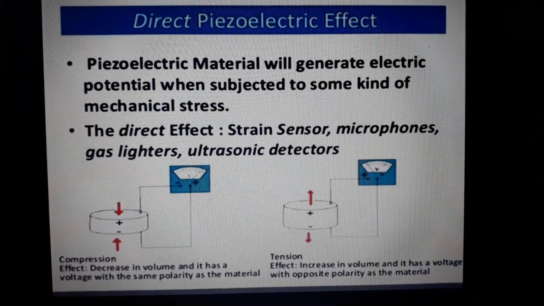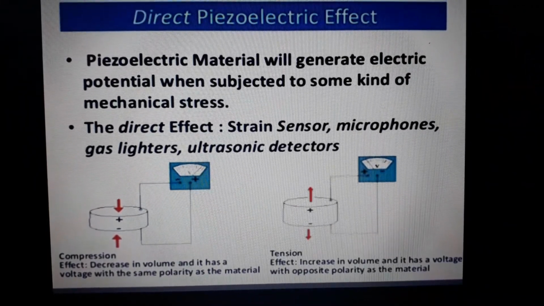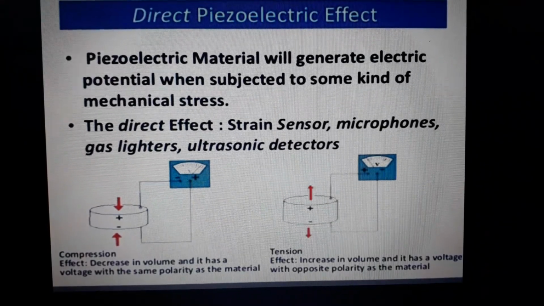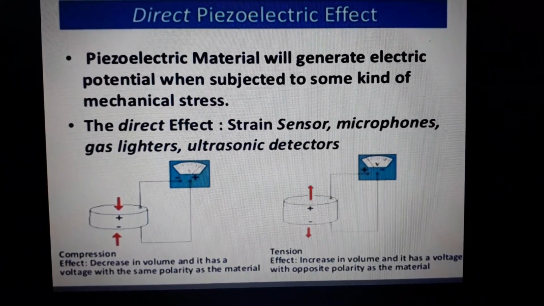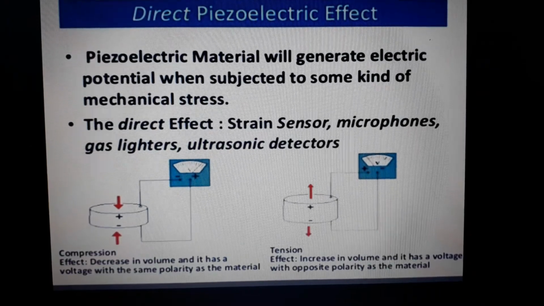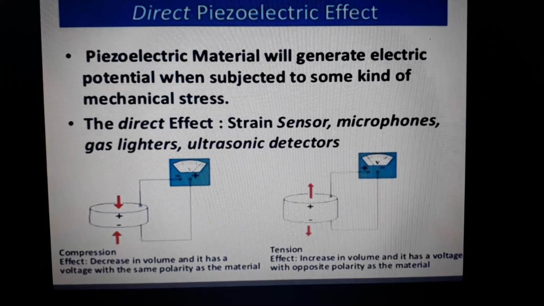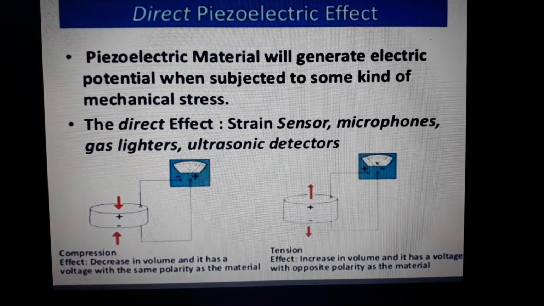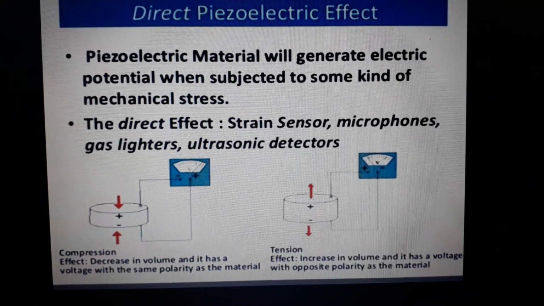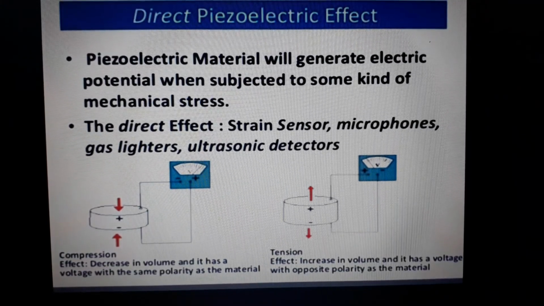Direct piezoelectric effect. Piezoelectric materials generate an electric potential when subjected to some kind of mechanical stress. If we apply a mechanical stress, then an electrical potential will be generated. This is called the direct piezoelectric effect. We use the direct effect in strain sensors, microphones, gas lighters, because in gas lighters we apply pressure, which generates an electric potential, and then it lights up. We also use it in ultrasonic detectors.